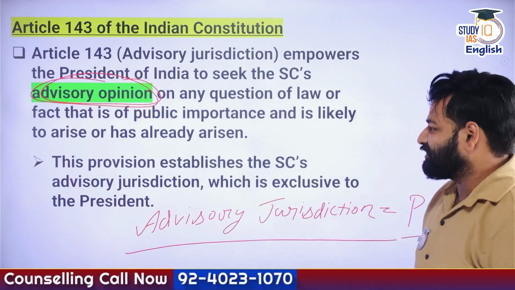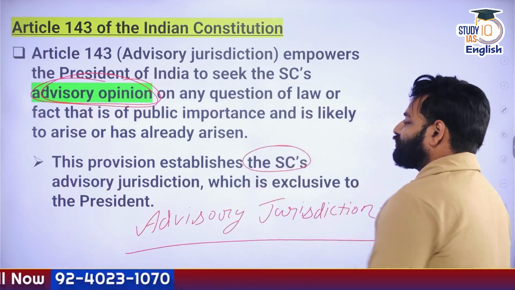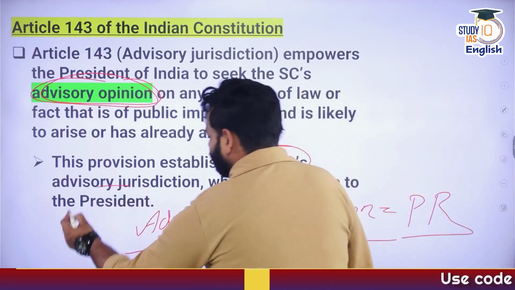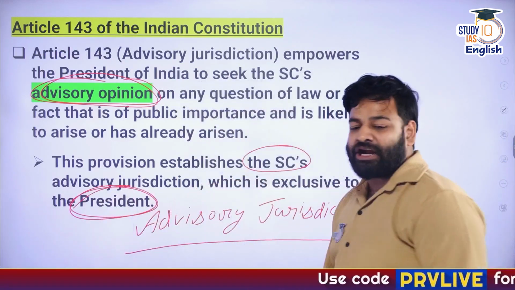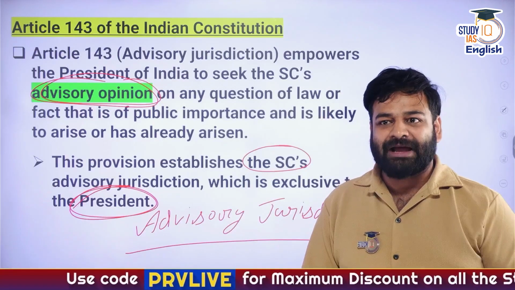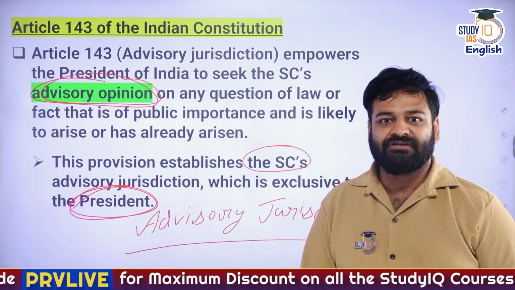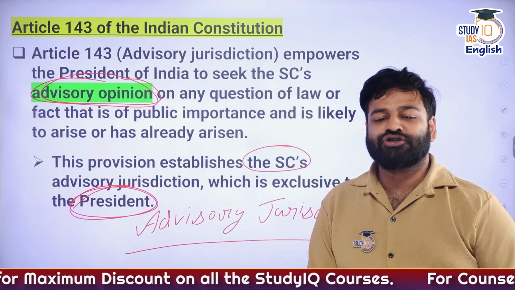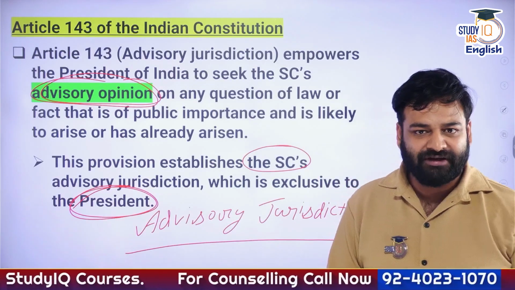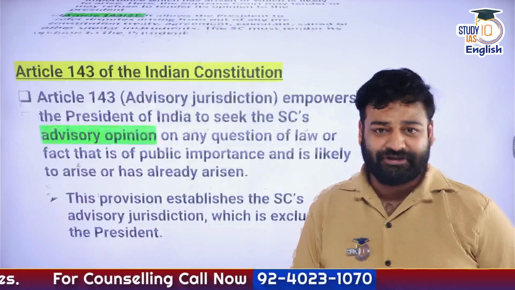So basically this provision establishes the Supreme Court's advisory jurisdiction, which is exclusive only and only for the President. Remember, only and only the President can seek advice from the Supreme Court. It's not the Prime Minister, Council of Ministers, Cabinet, Governor, or any other body, constitutional or non-constitutional whatsoever. They do not have the authority to seek advice. It is just the President of India.